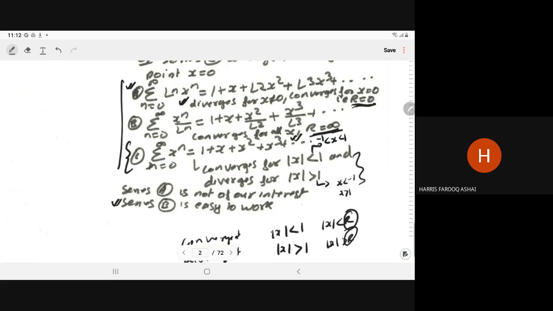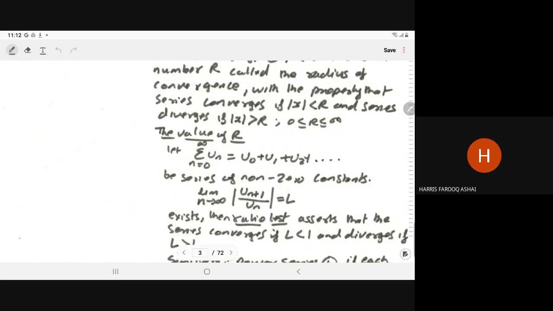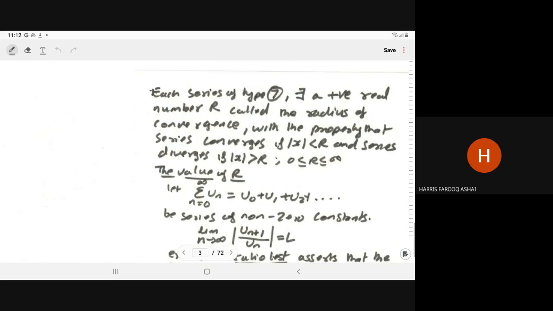But for this question, R is equal to 1. So here we have to determine the value of R. For each series of type 7, there exists a positive real number R called the radius of convergence, with the property that the series converges if mod of x is less than R and diverges if mod of x is greater than R, and R can be any positive real number.